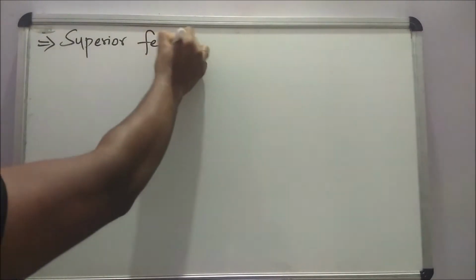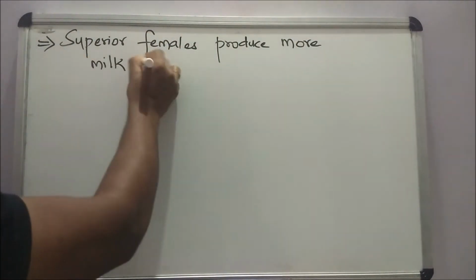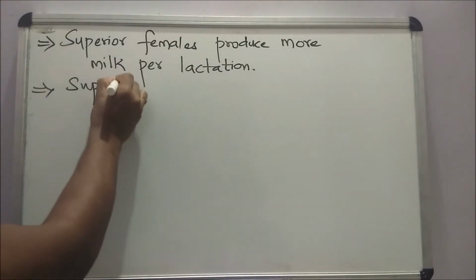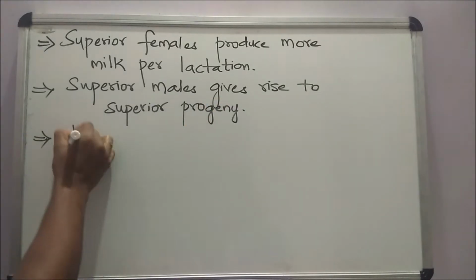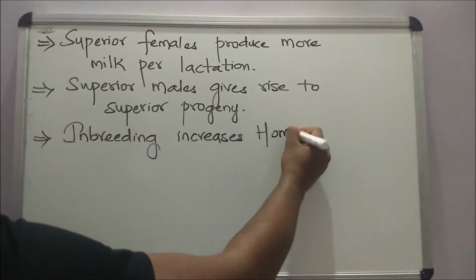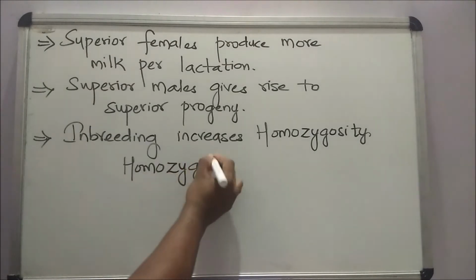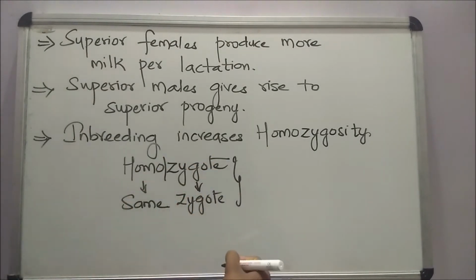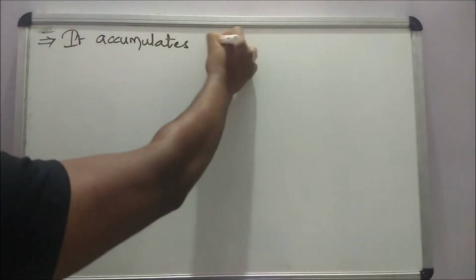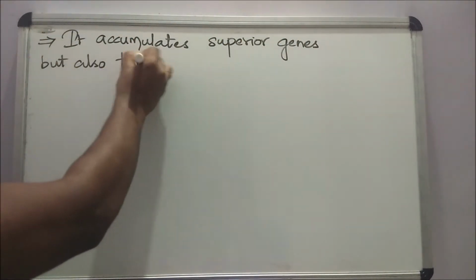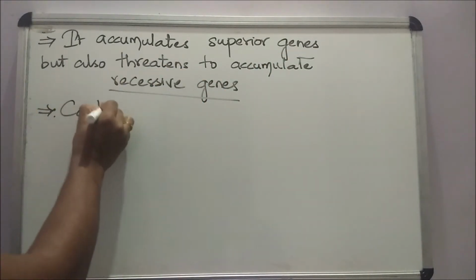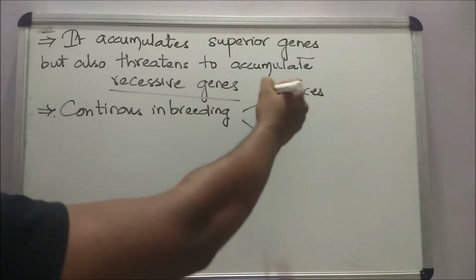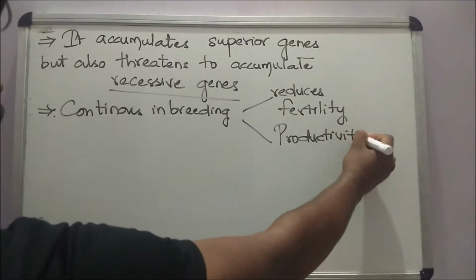The superior females produce more milk per lactation, whereas the superior males give rise to superior progeny or young ones. Inbreeding increases homozygosity. Now, what is homozygote? Homo means same, zygote, which gives us the pure line breeds. It accumulates superior genes but also threatens to accumulate harmful recessive genes as well. Continuous inbreeding may reduce fertility and productivity.